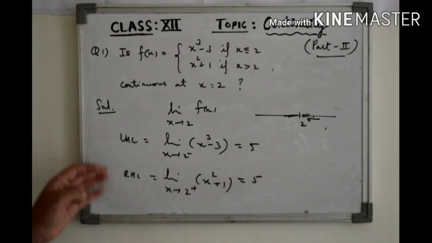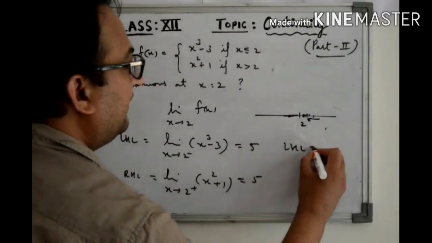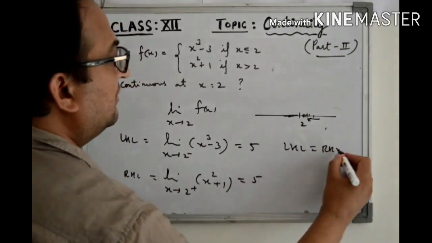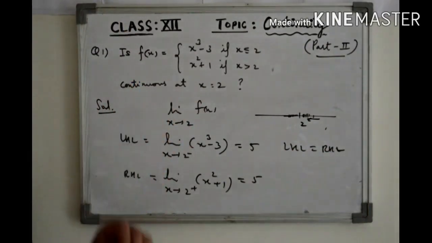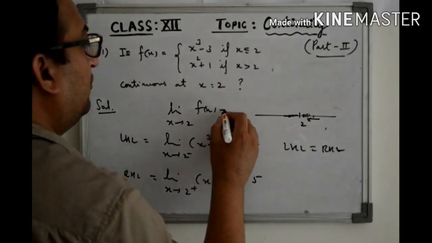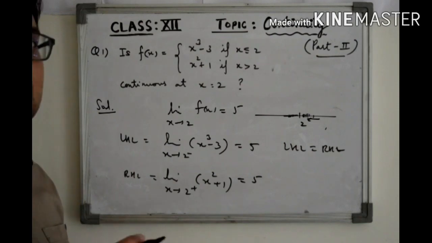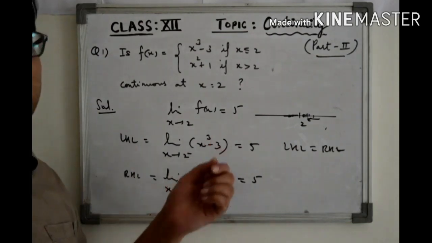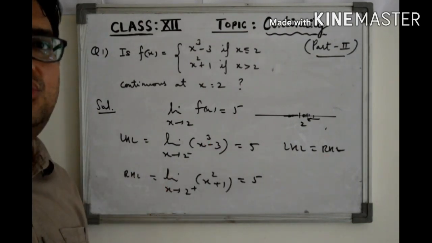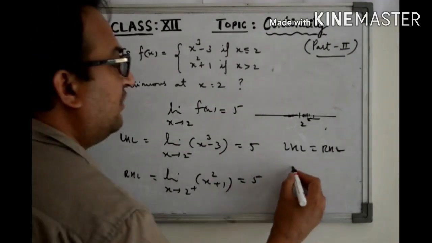So the left hand limit and right hand limit, they are equal. So the limit of this function at the point 2 exists and is equal to 5. But this is not sufficient to say that the function is continuous at x equal to 2. We also have to find the value of the function at 2.